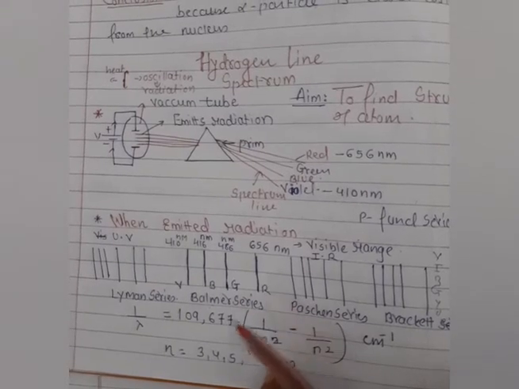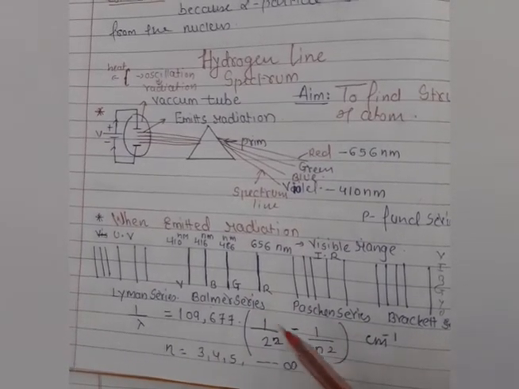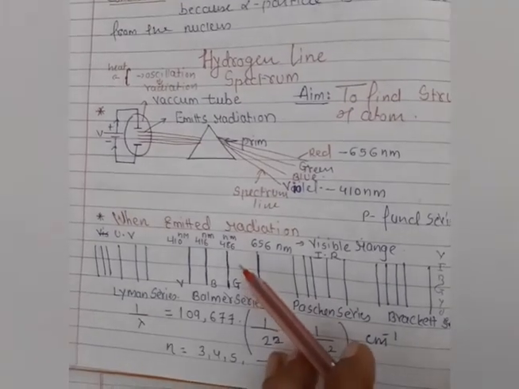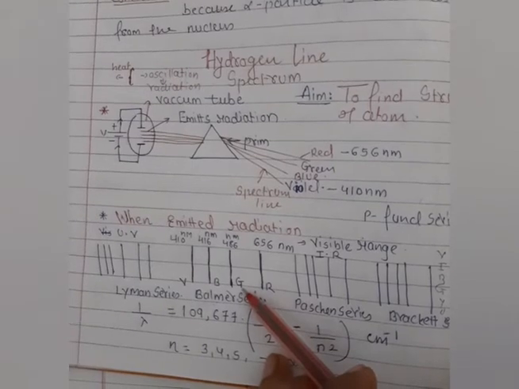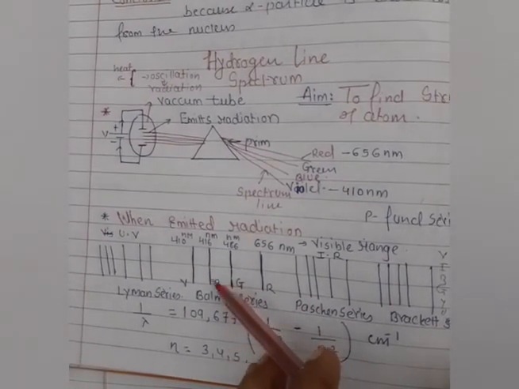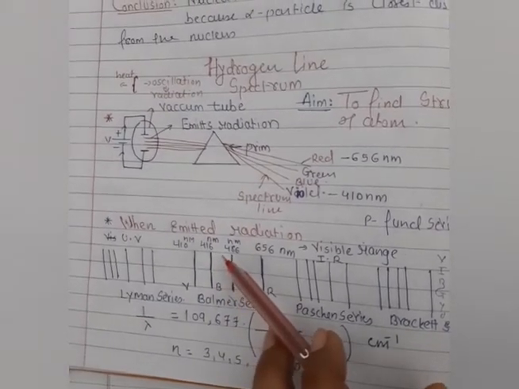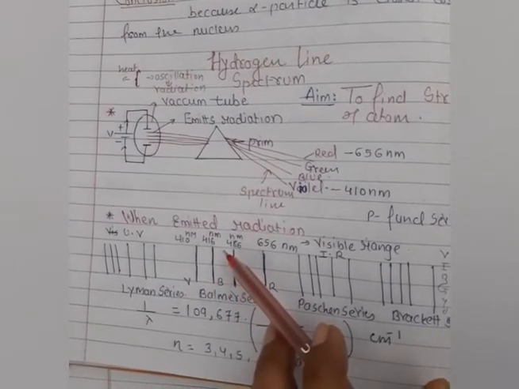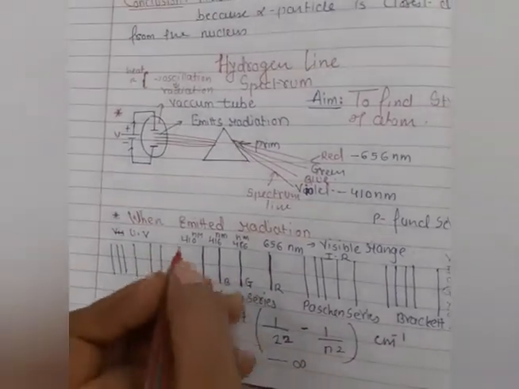Yes, students. When we substitute the value 4, we get 486 nanometer wavelength for the line, that is the green color. In this way, when we substitute the value 5, we get the blue color, that is 434, not 416.